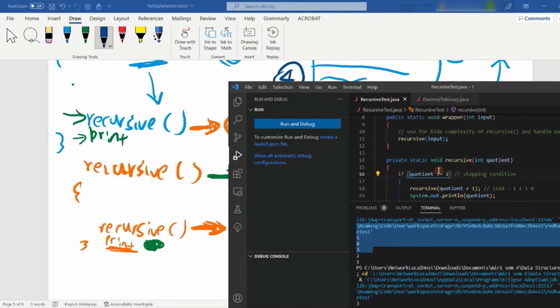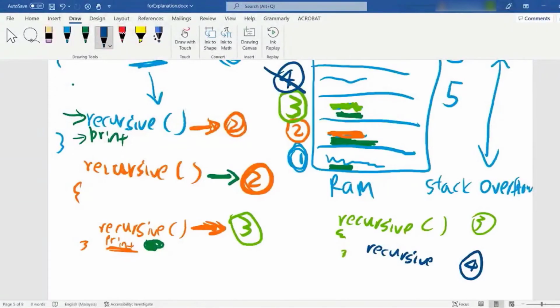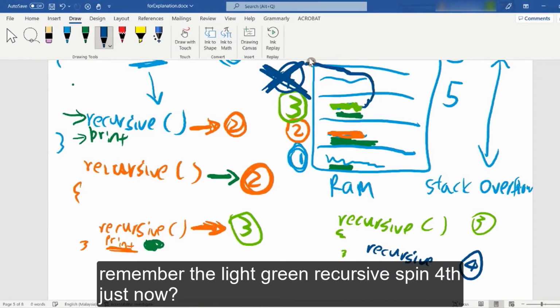If the quotient is 4, we will not execute this code. This if statement code will not execute. So we didn't do anything, so the 4 can close away already. The 4 will close. And this 3 recursive will open the fourth recursive.